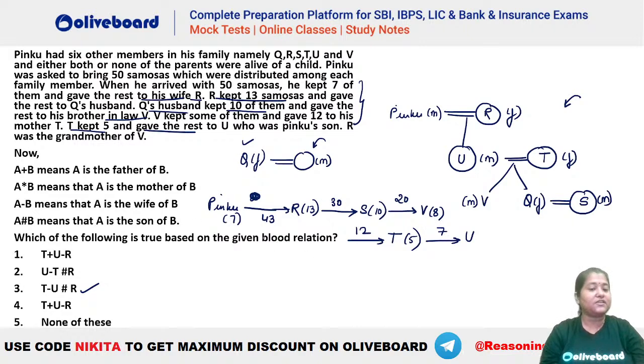Now, which of the following is true on the basis of the blood relation given in here? T minus U hash R. Let's check whether this is true. Everybody is getting option number 3. T minus U means T is the wife of U. You can see absolutely T is the wife of U. That is fine. U hash R. Hash means son. So is U the son of R? You can see yes, U is the son of R. That means 3 is absolutely right here.